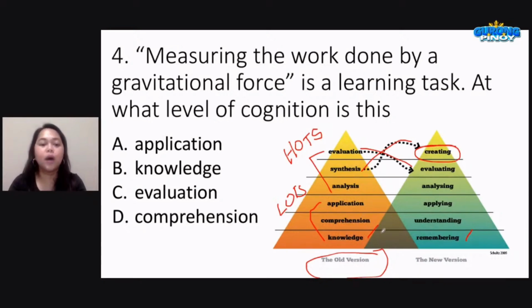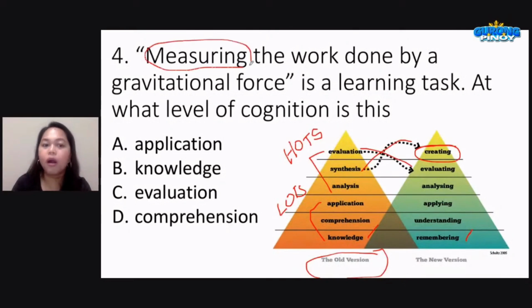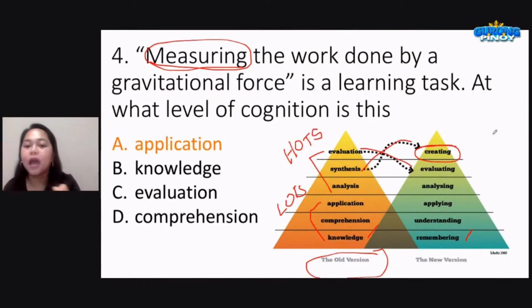Now, going back to our question here, it says measuring. You are measuring. So this is part of your application. When you say application, of course, you can already transfer your learning. You can already measure. You can already use another skill. The correct answer here would be application.